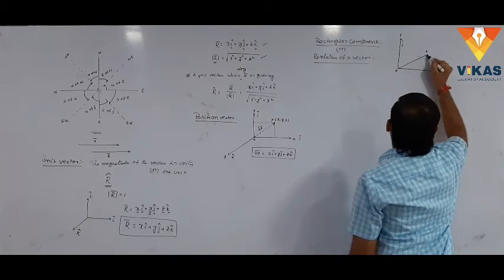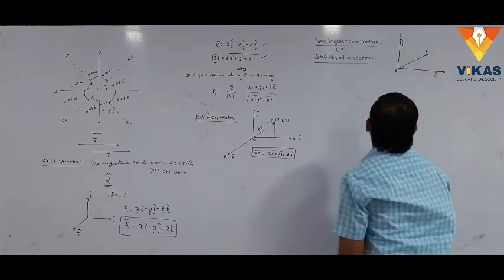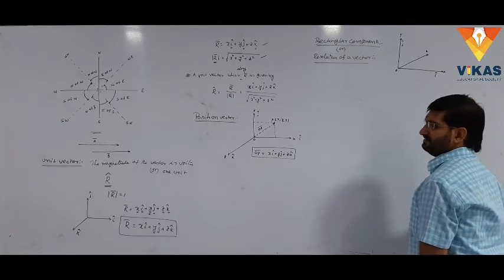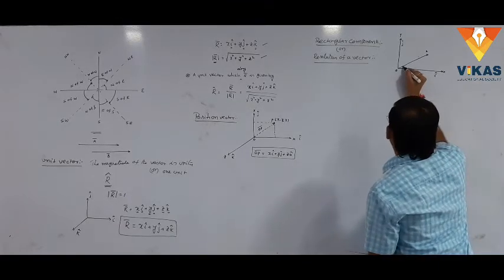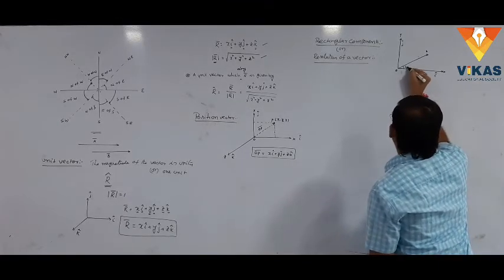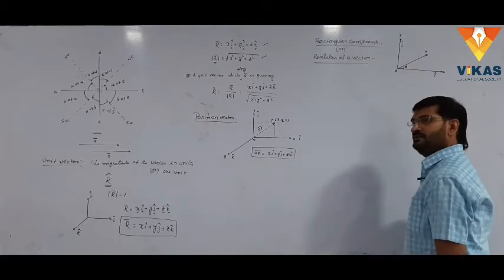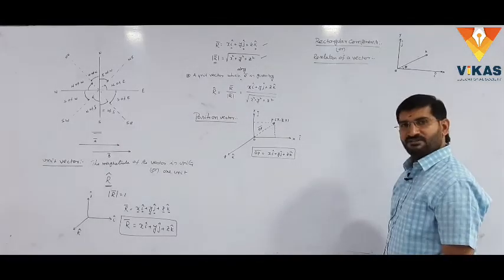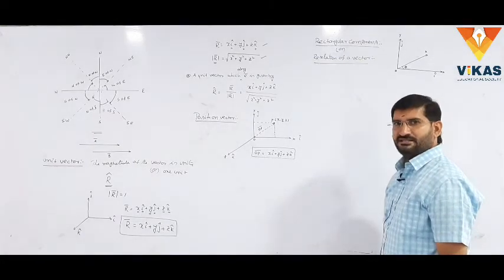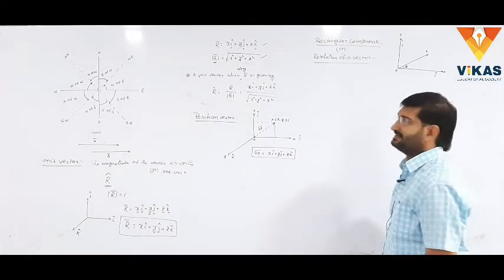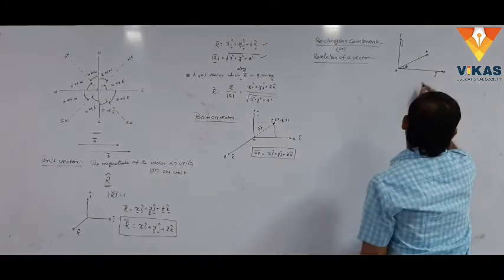We draw one line with an arrow. The line segment with the arrow represents the vector. It makes some angle theta with the x-axis. Two similar concepts are there. The first concept is theta with the x-axis. The second concept is theta with the y-axis. The first concept is theta with the x-axis.